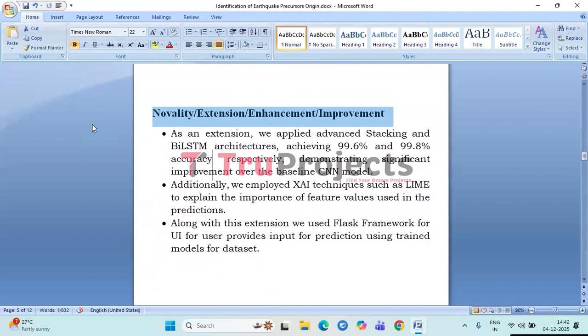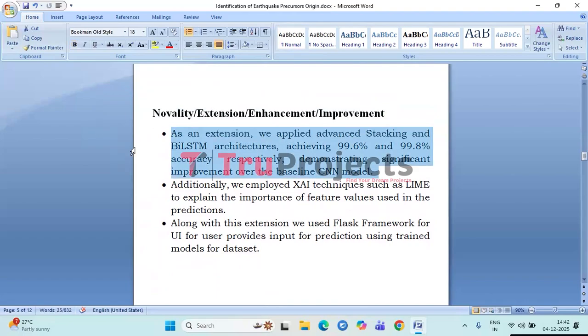Coming to the novelty or extension or enhancement or improvement. The extensions introduced in this project significantly enhance both the predictive performance and practical usability of the system. First, advanced deep learning and ensemble techniques were integrated to improve classification accuracy beyond the baseline CNN model.